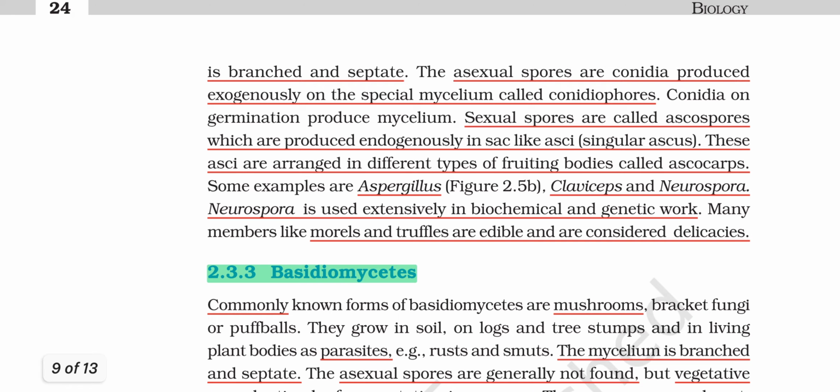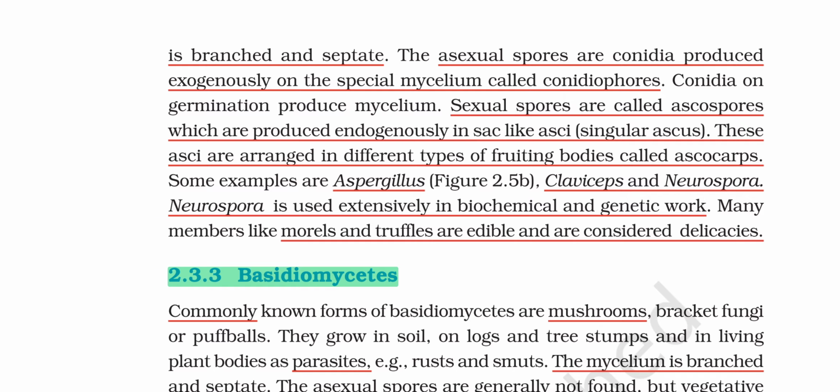Sexual spores are called ascospores, which are produced endogenously in sac-like asci, singular ascus. These asci are arranged in different types of fruiting bodies called ascocarps. Some examples are Aspergillus and Neurospora. Neurospora is used extensively in biochemical and genetic work. Many members like morels and truffles are edible and are considered delicacies. Okay, next.